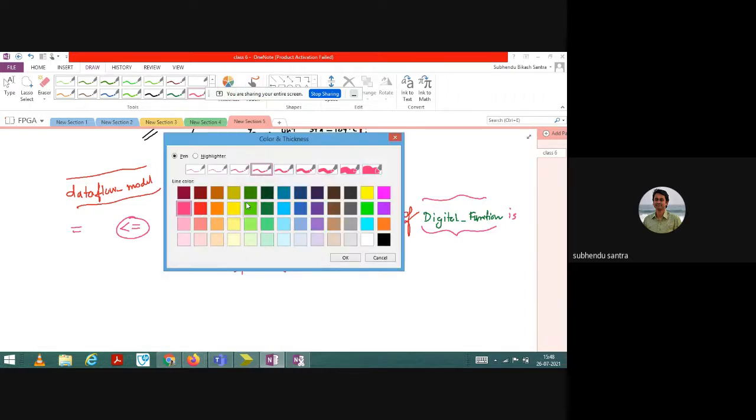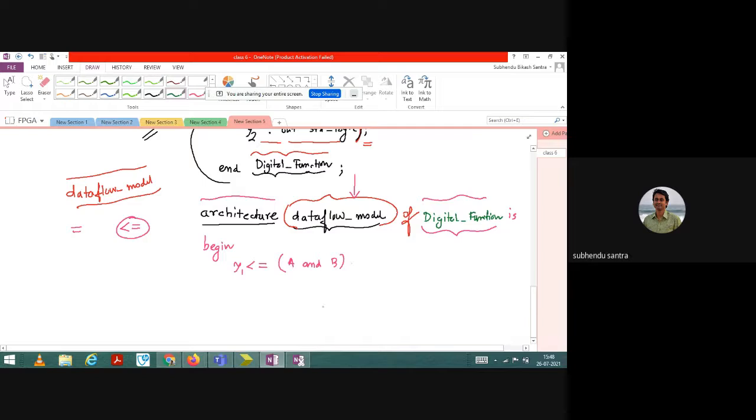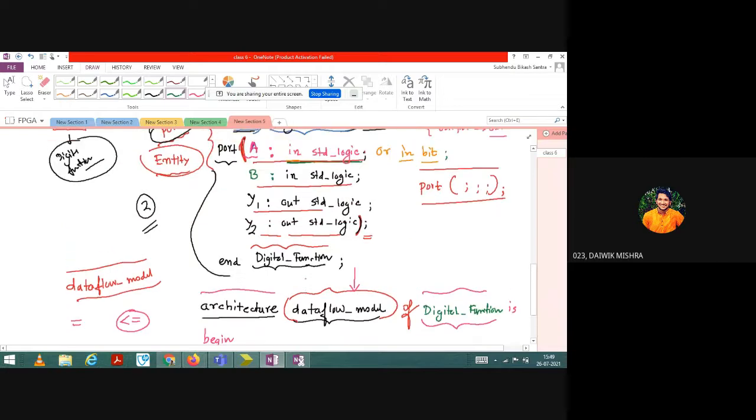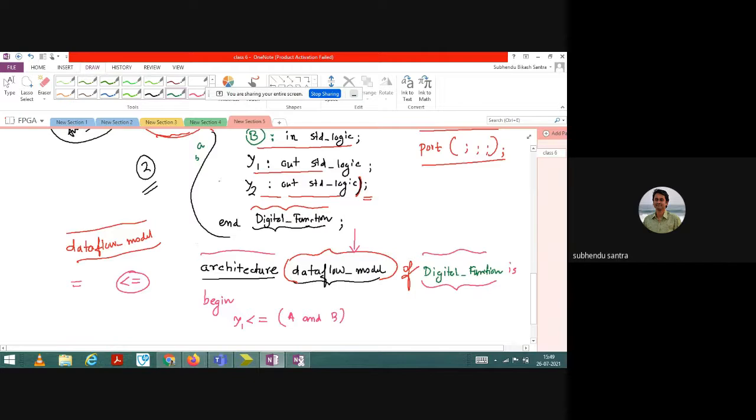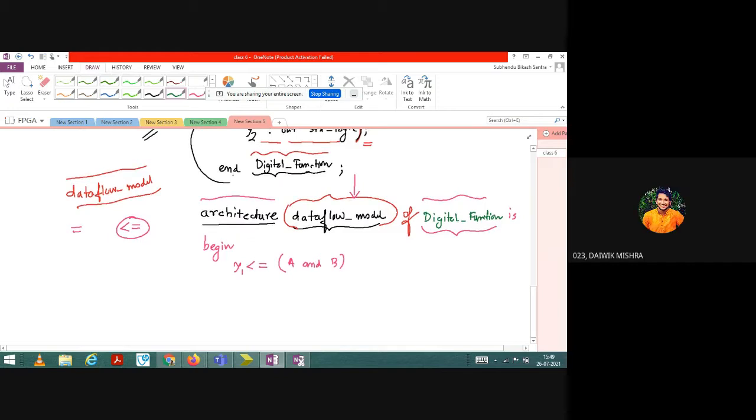When you just complete the first, let me take another one. Should AND be capital, because AND gate is used? You have to remember, it is a very important question. See, you have declared A capital here, you have declared B capital. If you declare A, B small, then the same thing you need to follow here, right? No, no, it's not case sensitive. You can simply write just A and B, no problem.